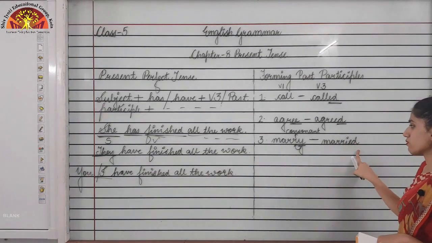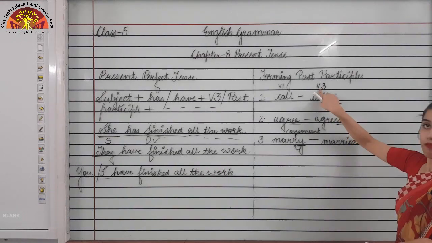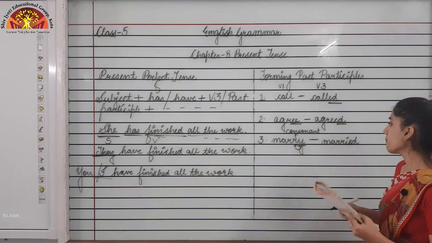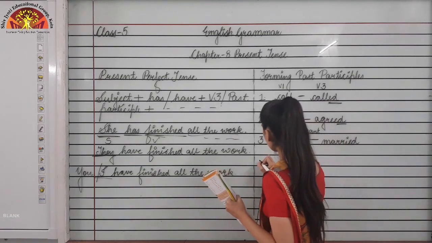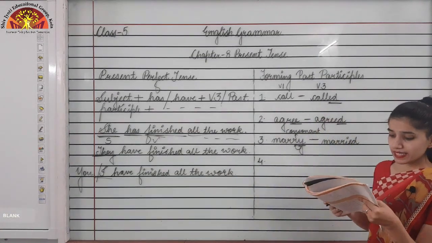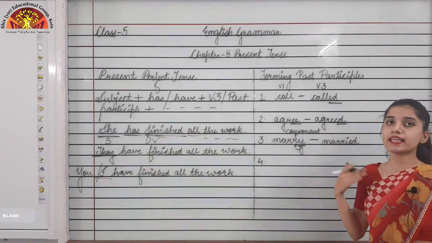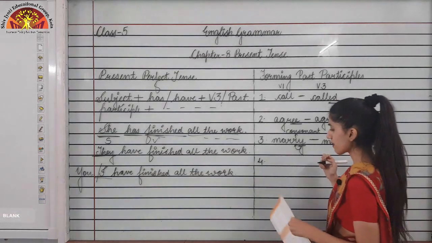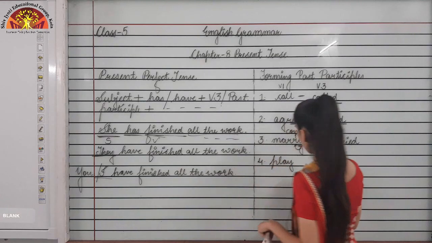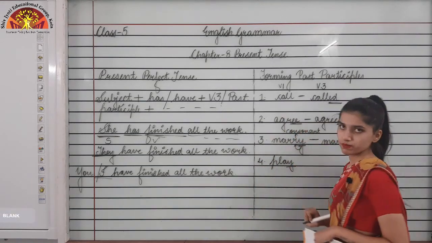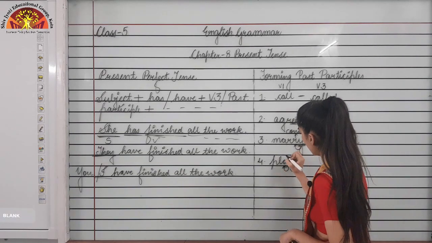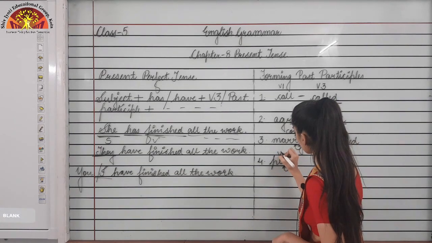Like this you need to form the third form of the verb, that is the past participle form of the verb. Now moving further, fourth point. Add ed to some words that are ending in vowel plus y. Now if the verb is play, it is also ending with y, isn't it? But before y, what is there? There is a vowel. A is a vowel over here.